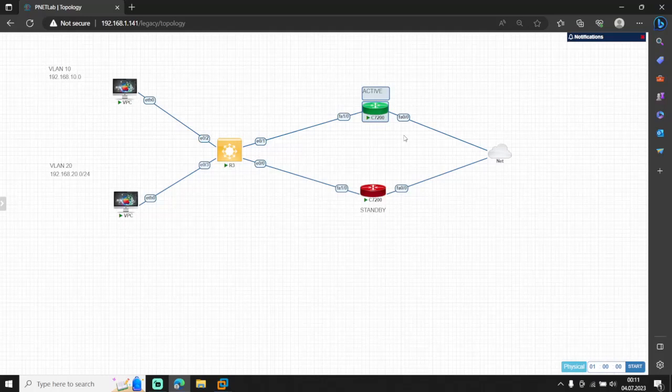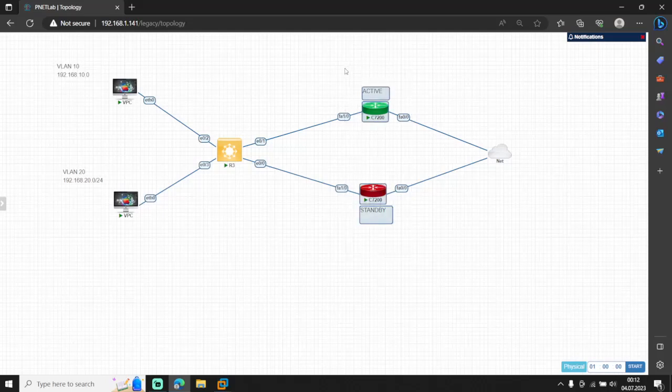Hello everyone. Today I'm going to talk about HSRP configuration and NAT configuration. As you see here, I have two equivalent networks and two routers, active and standby